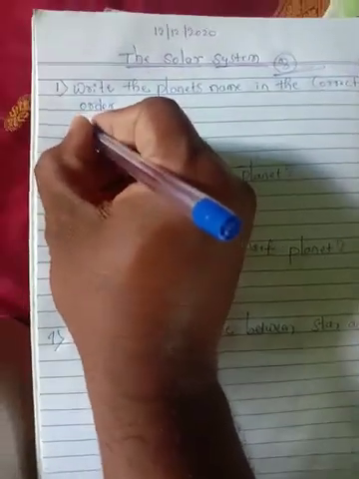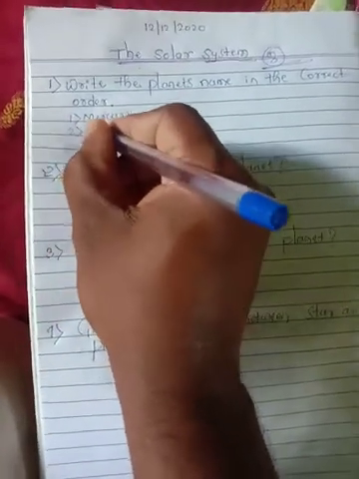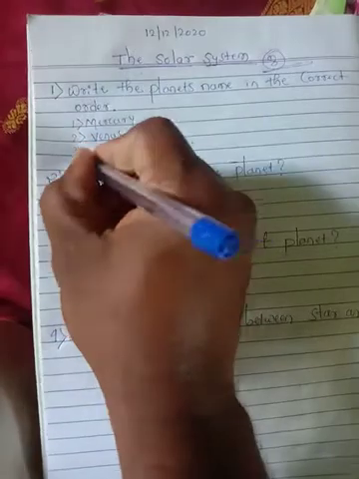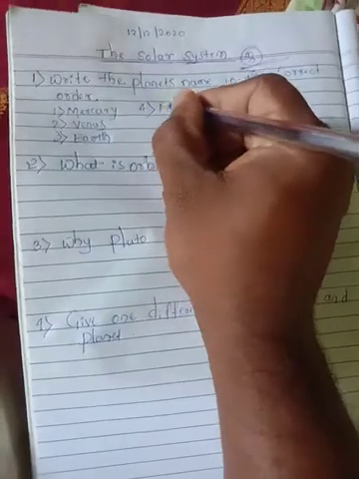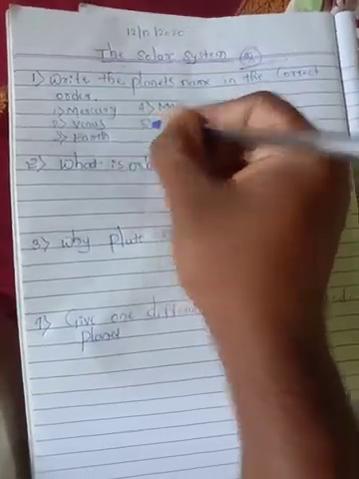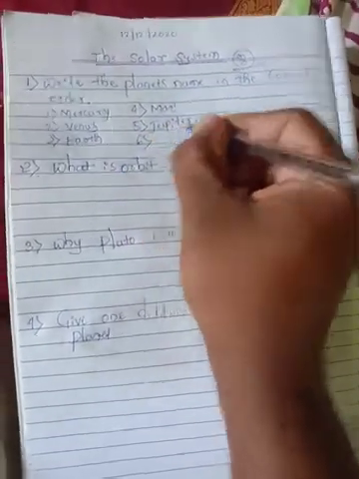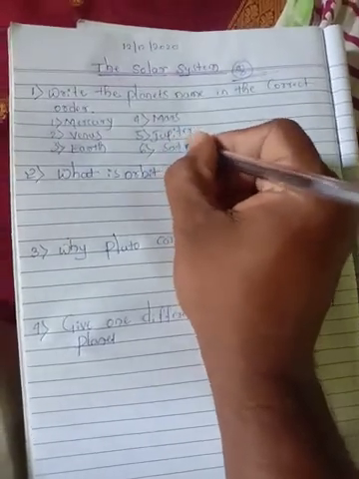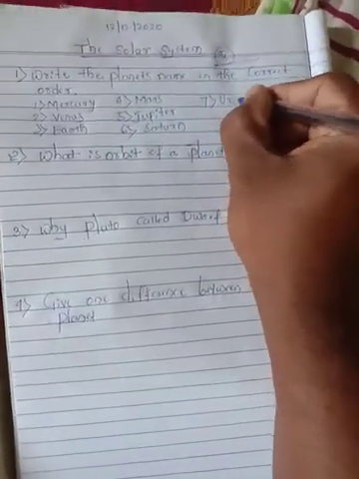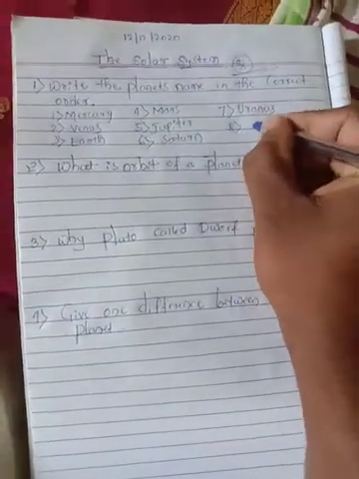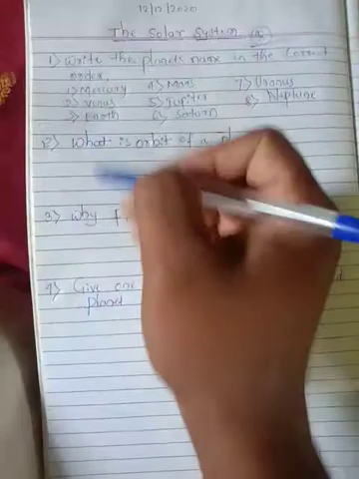Look properly. First one is Mercury. Second one, Venus. Third one, our Earth. Fourth one, Mars. Fifth one, Jupiter. And sixth one, which one? Saturn. Seventh one, Uranus. Last one, the eighth one, Neptune. So these are the 8 planets in the correct order.